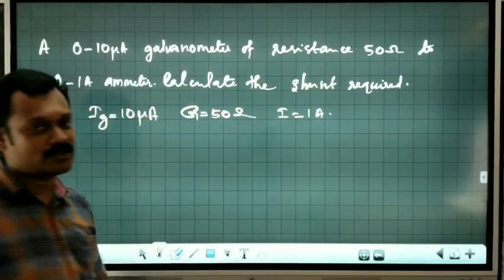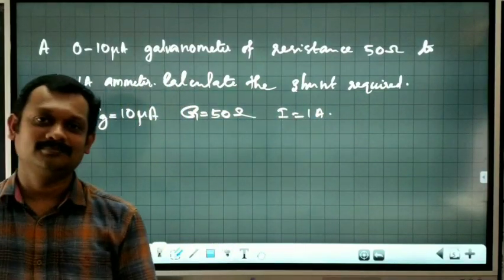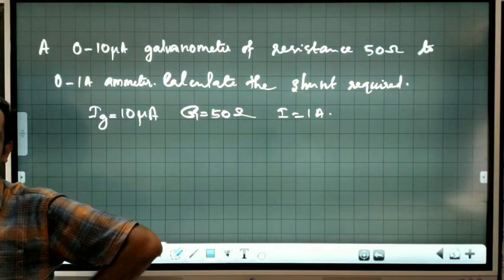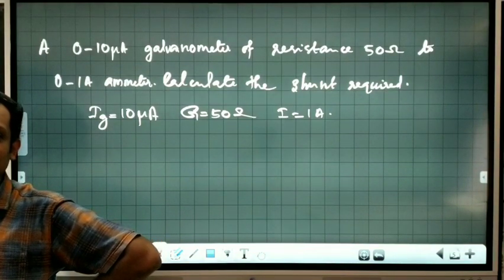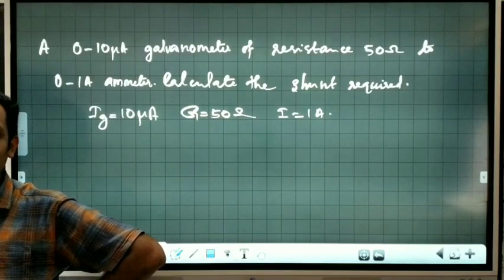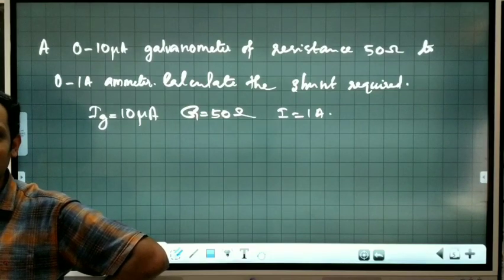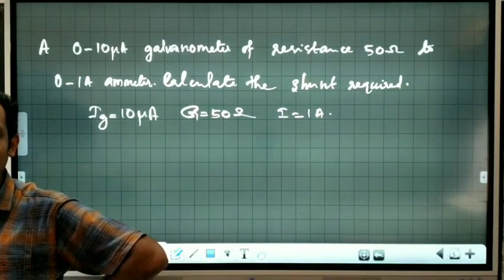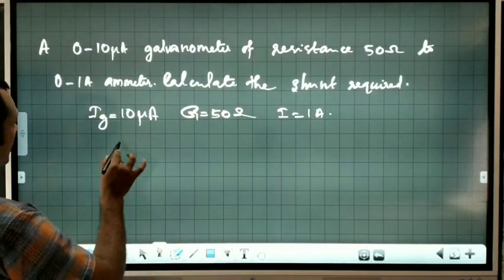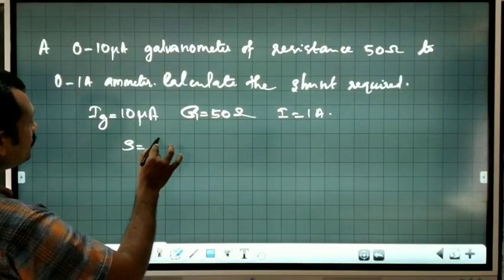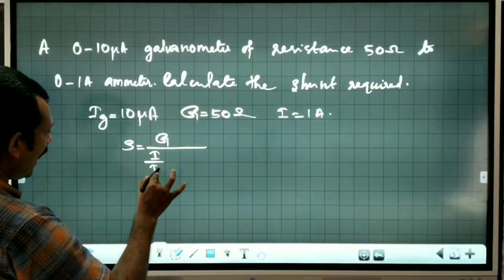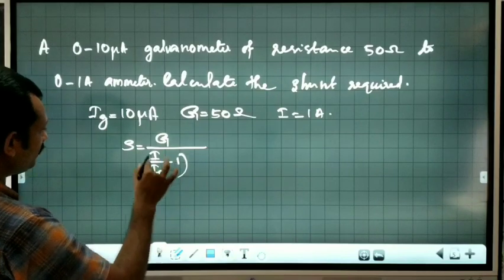Now try for a minute. Okay. You might have got the answer. S is equal to G divided by, as far as possible, write the formula I by Ig minus 1.